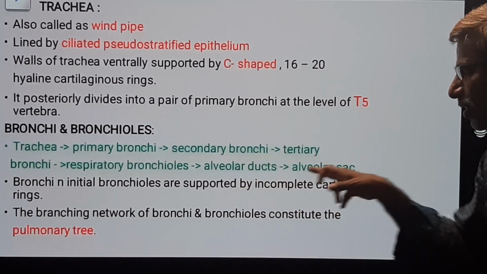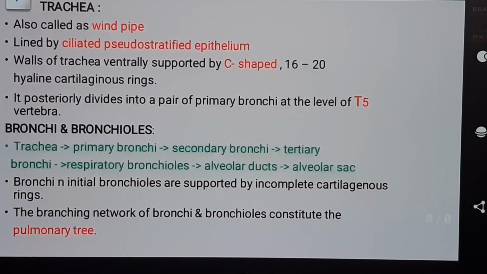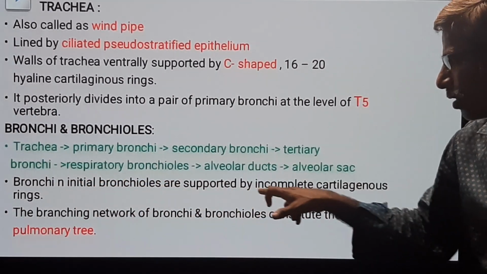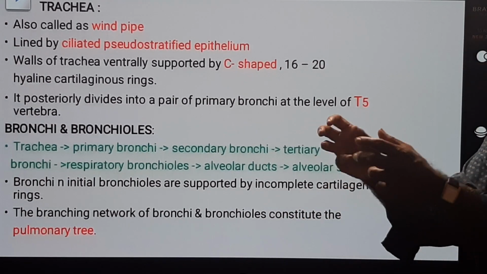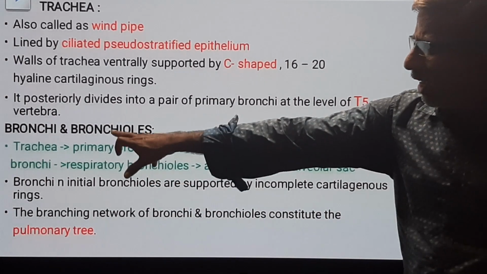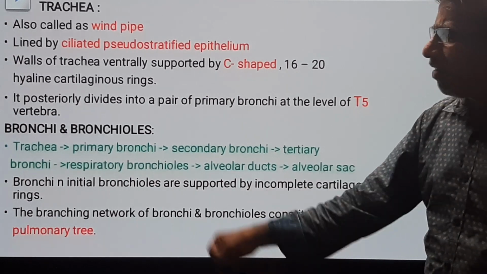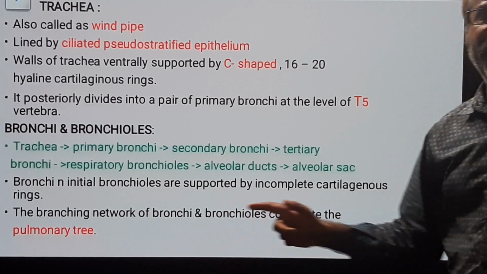The alveolar ducts open into alveolar sacs, which participate in gas exchange. The bronchi and initial bronchioles are supported by incomplete cartilaginous structures which keep these ducts open. All these together, in inverted condition, appear like a tree, called the pulmonary tree.